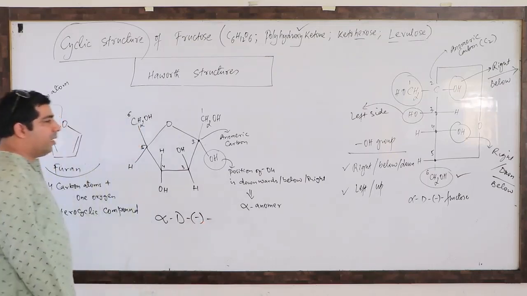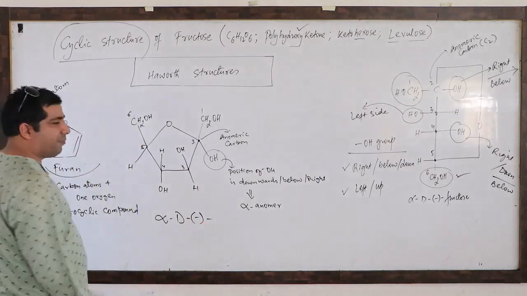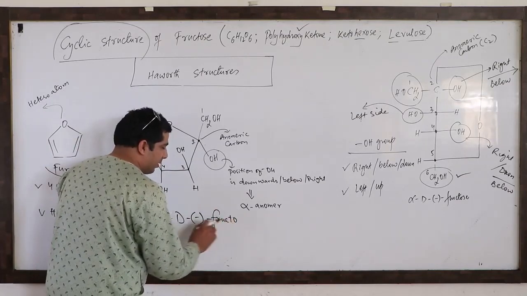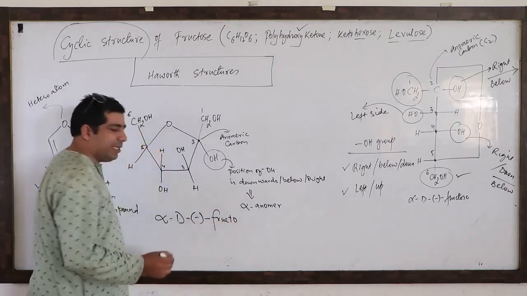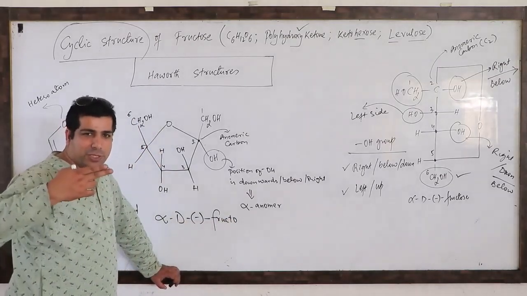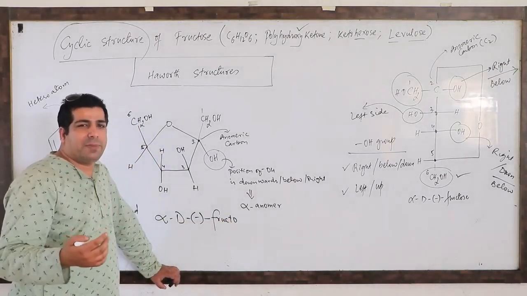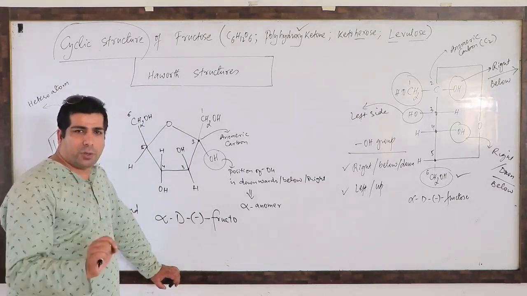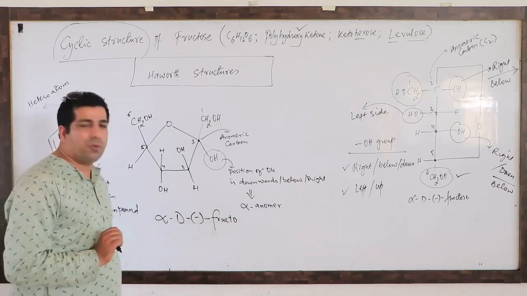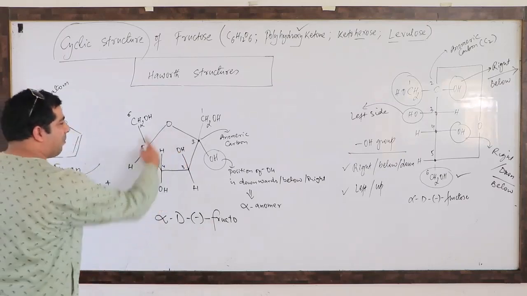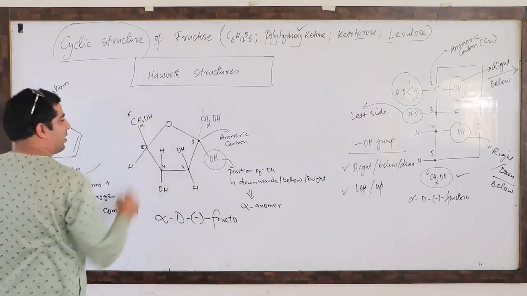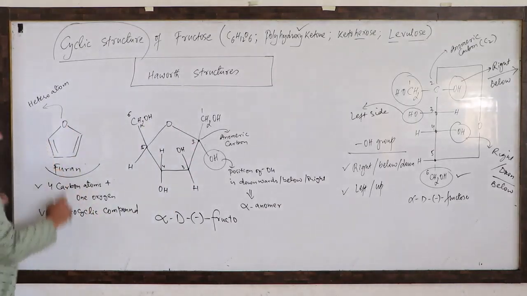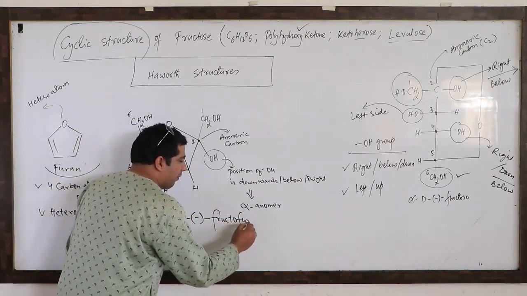And finally, fructose is there. Fructose can be written as fructo. Fructo basically is a clipped word. I have cut fructose into fructo, and fructo will tell me fructose only. For fructose we write fructo, and for glucose we write gluco. So here I am writing fructo for fructose. But which ring am I using to design this Haworth structure? I am using a heterocyclic compound. What is the name of the heterocyclic compound? Furan. So I am using furan, and I will call it fructofuran.